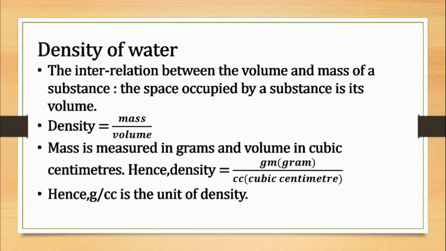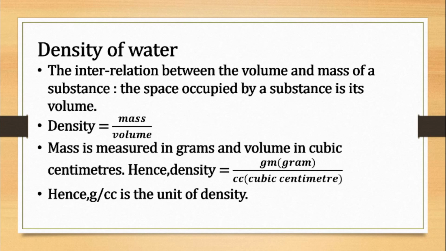Let us see the density of water. Density is the interrelation between the volume and mass of a substance. The space occupied by a substance is its volume. Its formula is mass upon volume. Mass is measured in grams and volume in cubic centimeter.